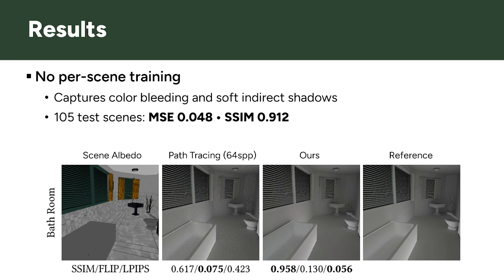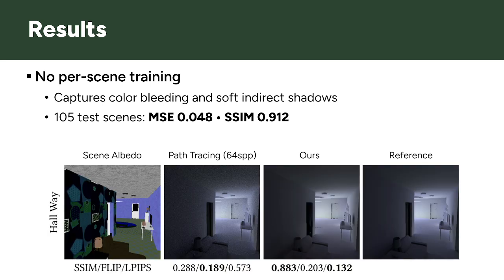Now let's look at the results on unseen scenes. The model is evaluated without any per-scene retraining. In challenging cases such as hallways, where the light source is far away or partially occluded, the method still captures indirect illumination, including color bleeding and soft shadows. Overall, the method shows strong quantitative performance in both MSE and SSIM compared to the baselines.